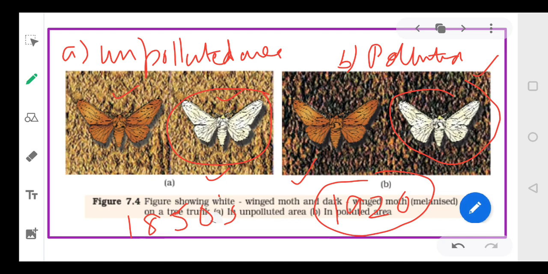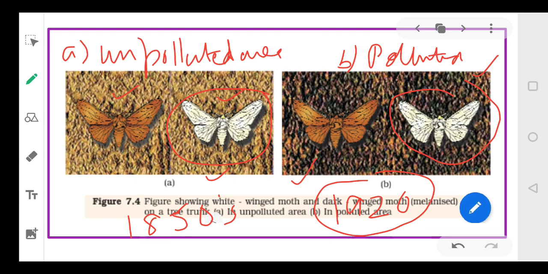So from this example, we can infer that in a mixed population, the individuals that can better adapt themselves to the changing environment will survive and increase in population size, while the organism which is not able to fit itself into the environment will slowly and gradually become extinct.